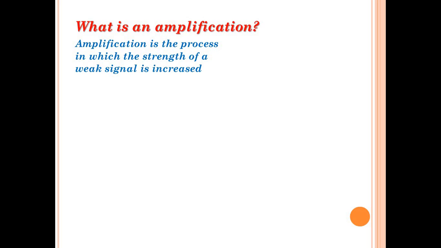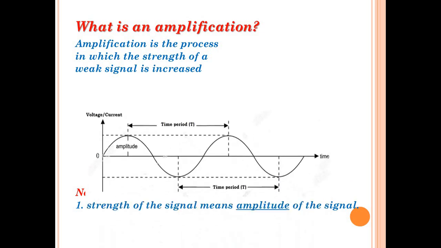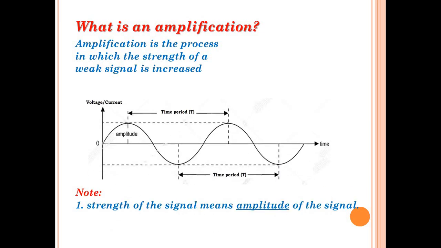Now the question is, what is the strength of the signal? See, the strength of the signal is nothing but amplitude of the signal. To explain this, let me consider a sine wave which we generally use to represent an alternating voltage or current. In this wave, this height represents the amplitude, which is nothing but the strength of the signal.